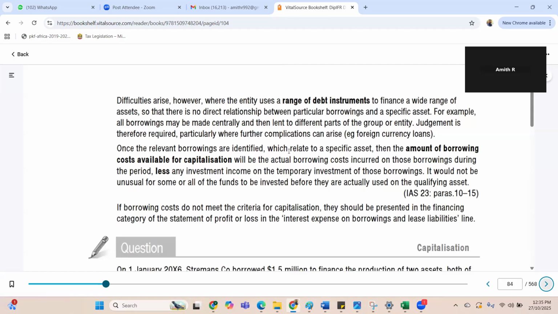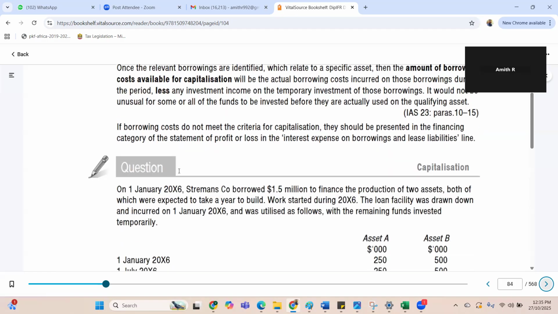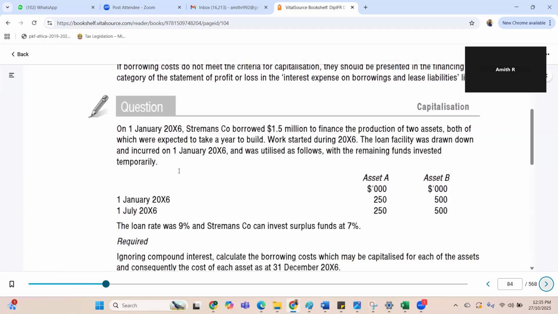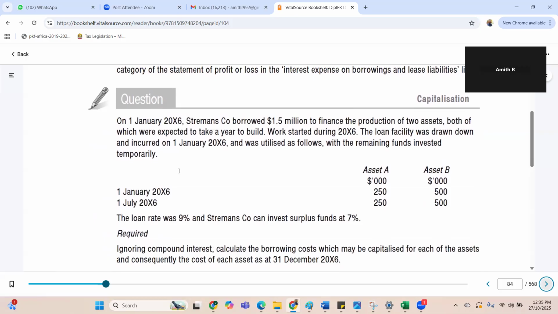Once relevant borrowings are identified which relate to a specific asset, the amount of borrowing cost available for capitalization will be the actual borrowing cost on these borrowings during the period, less any investment income on the temporary investment of these borrowings. It would not be unusual for some or all of the funds to be invested. Okay, so let's do this question and it would be clear.